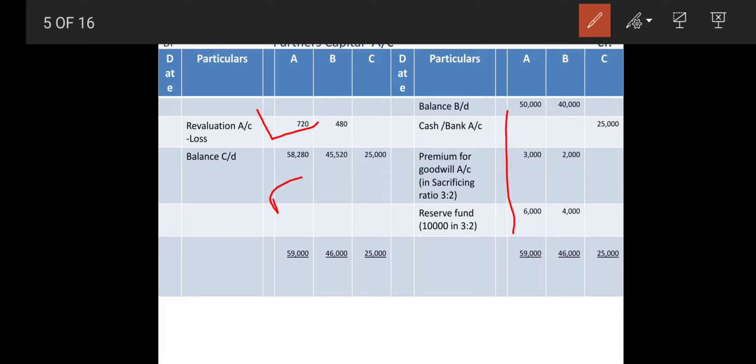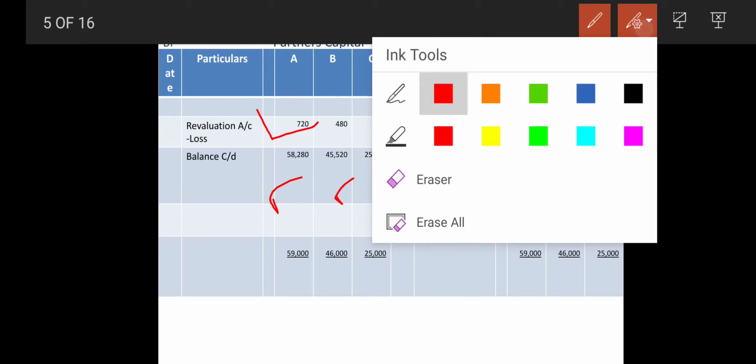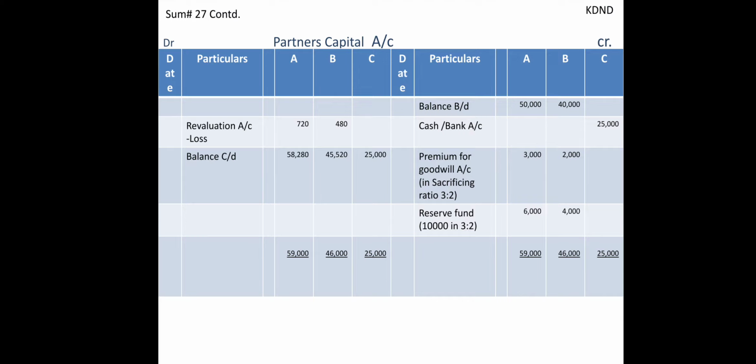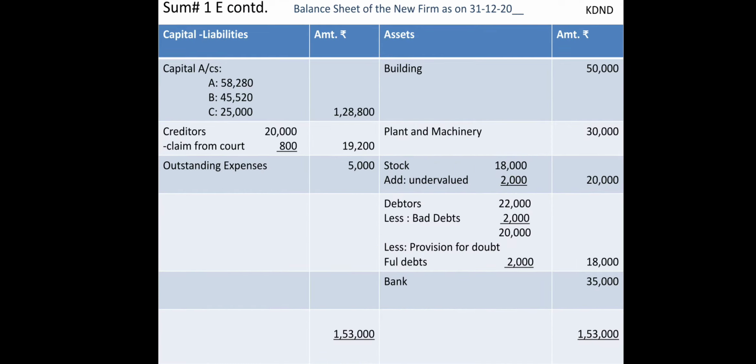So finally we got 58,280. Same way with B also, 40,000, 2,000 and 4,000, and finally we got a difference of 45,520, and then C will be 25,000, that will be carried forward directly over there, and then we have to transfer that to the balance sheet liability side.